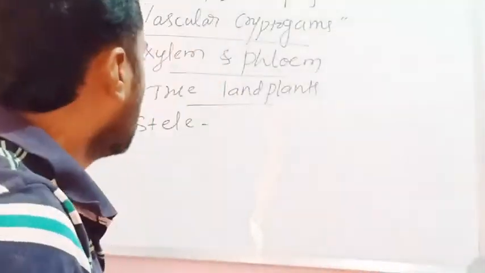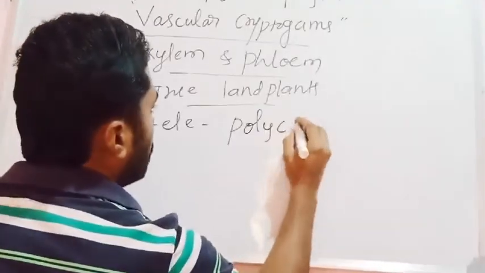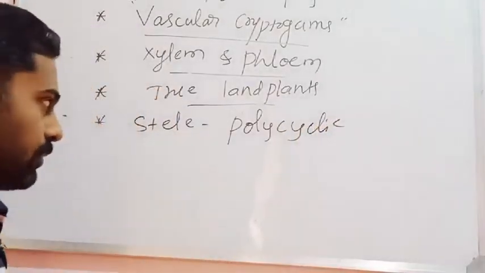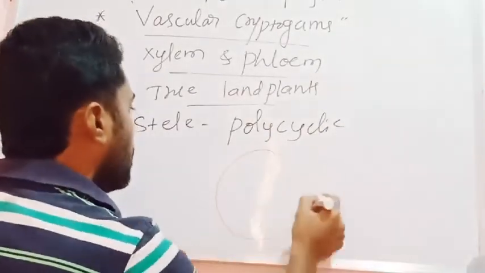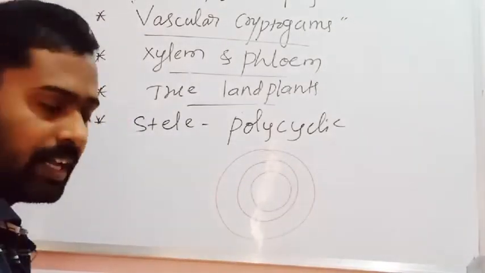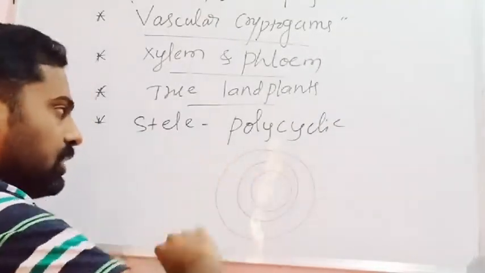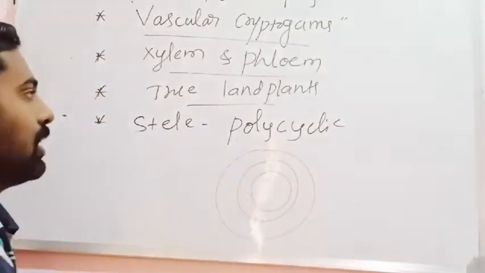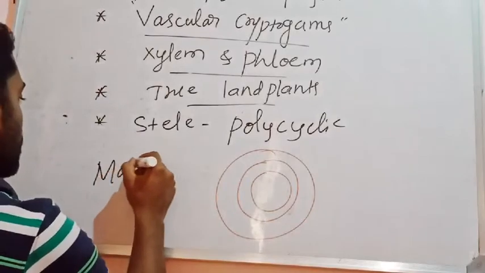Okay, so then the last one is polycyclic stele. Polycyclic stele is nothing but the stele found in many rings. It means this is one ring, this is another ring, another ring. If the stele is found in the form of many rings, such a stele is what is called polycyclic stele.